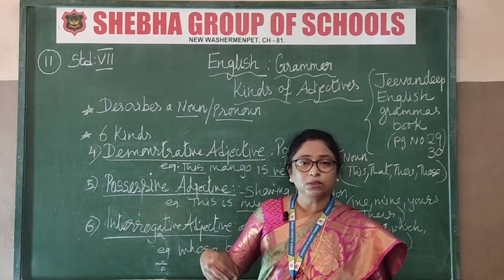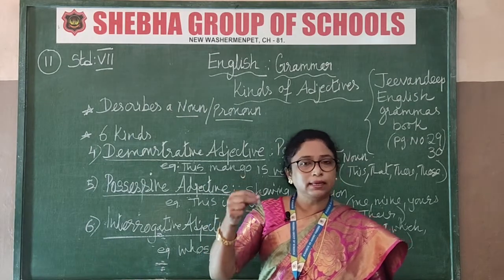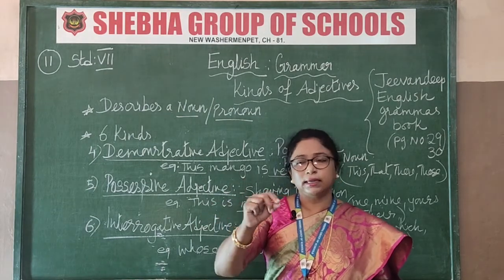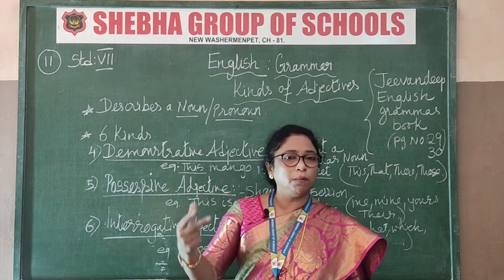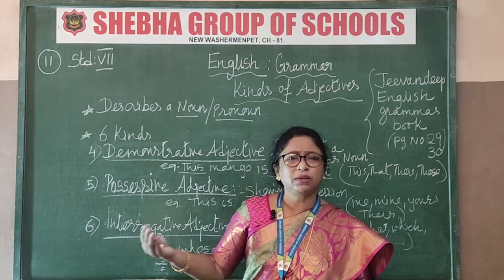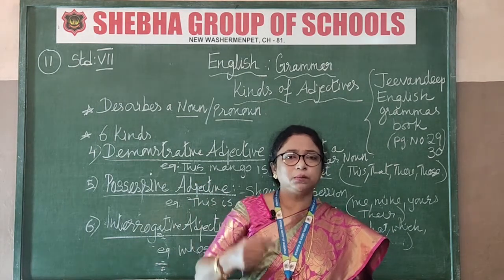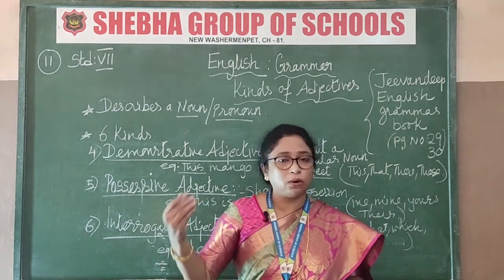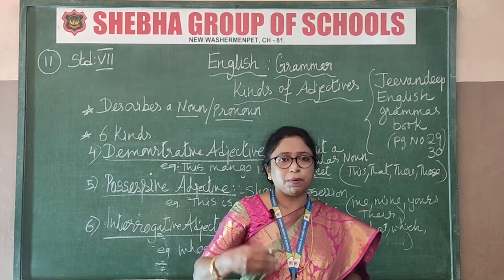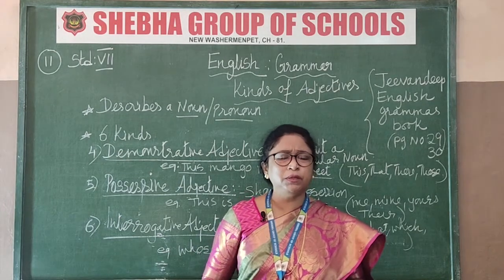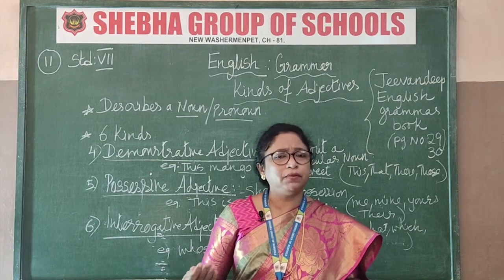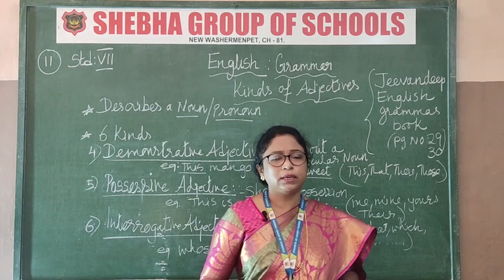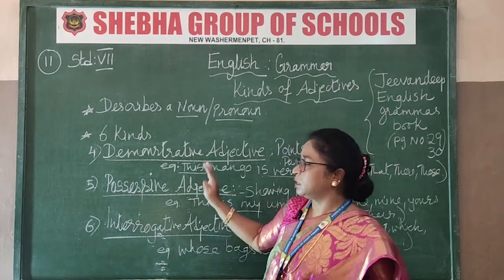If you know all this, to write one sentence, to write a letter, to write any essay or any competition you join, all this is very, very important. How you use these words when you are speaking also. Spoken English needs all this. You must know all the grammar, only then will your spoken English be very good. Everybody will appreciate the way you speak. Alright. So, these are the kinds of adjectives. All of you know that.